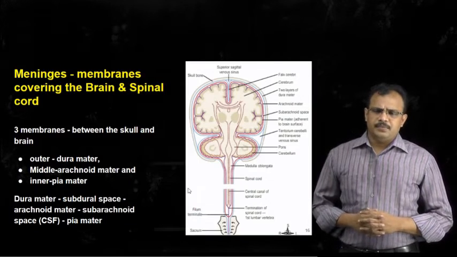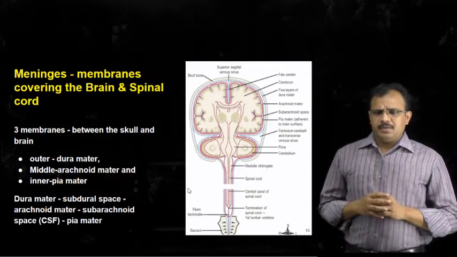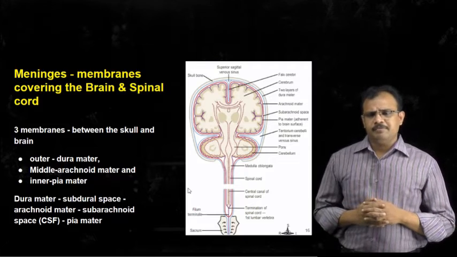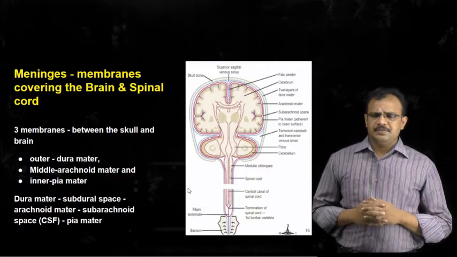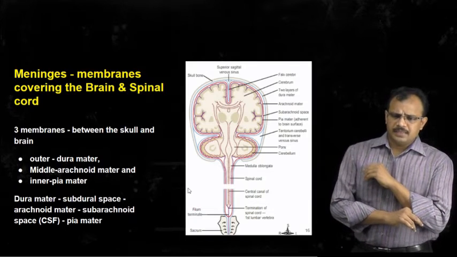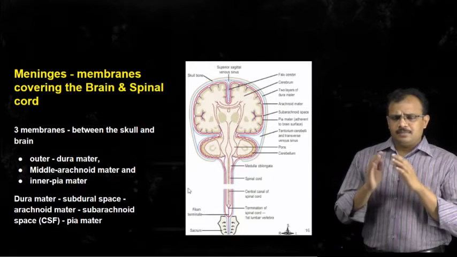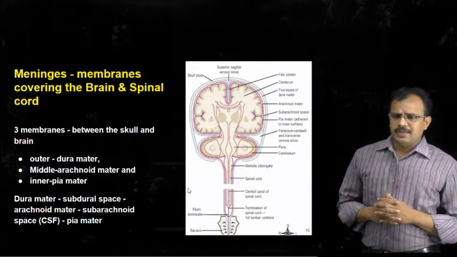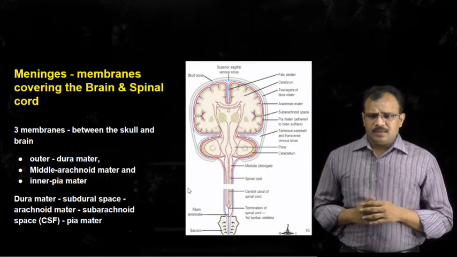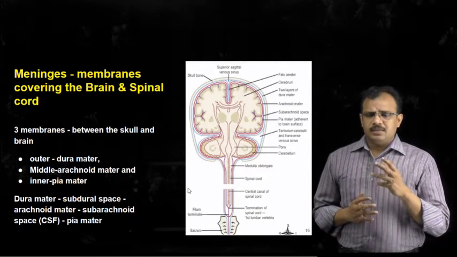Next, we will see what are the various membranes which cover the various parts of the central nervous system. We have seen that the central nervous system consists of brain and spinal cord, and this brain and spinal cord are covered by various membranes which are called meninges, and these meninges are of 3 different types.